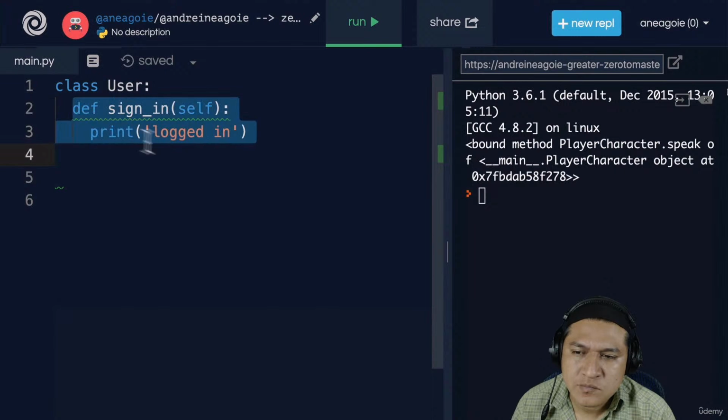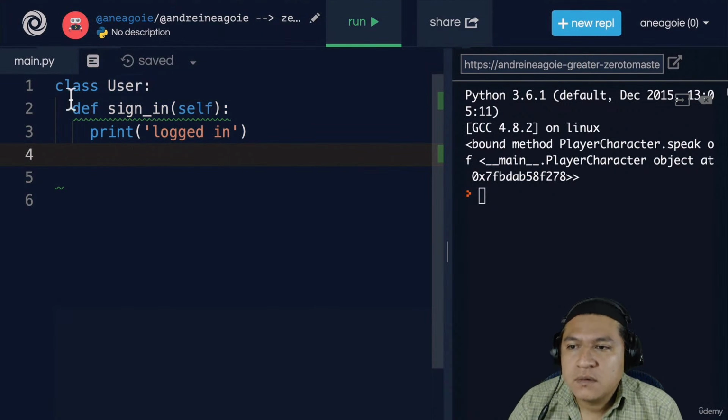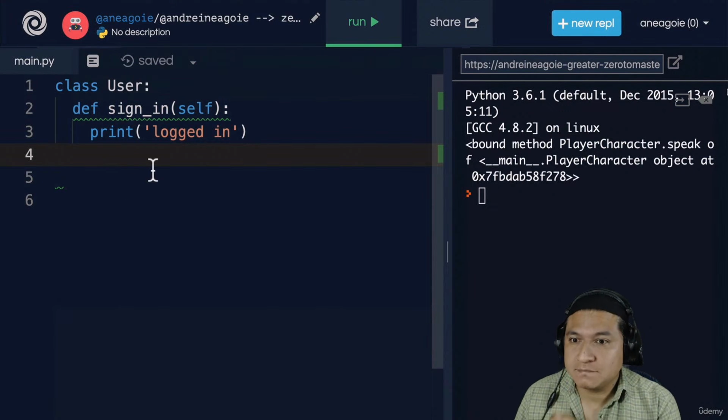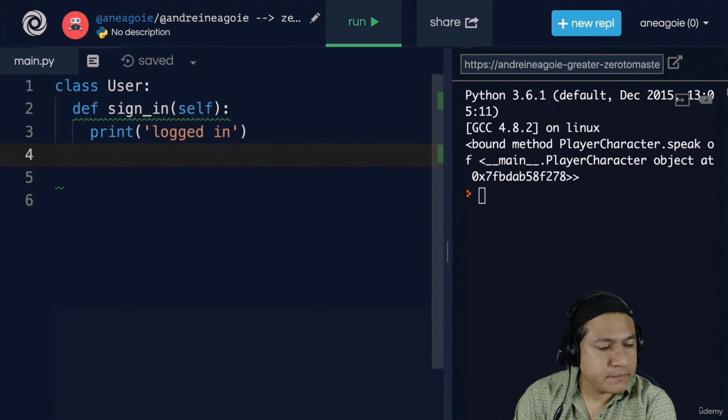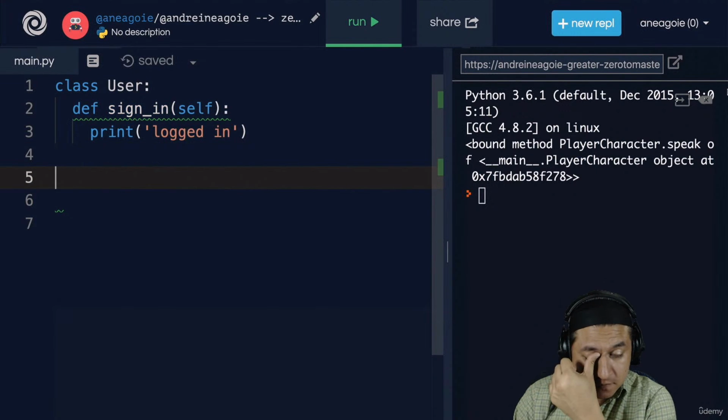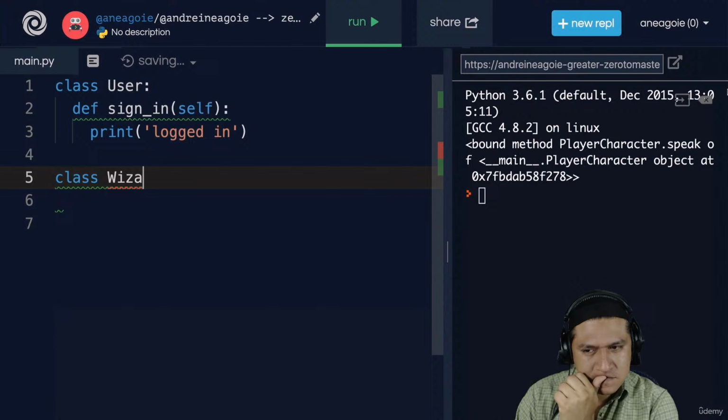Shouldn't we have that init method that gets run first? Well, we could. But if we don't have any variables or attributes that we want to assign to the user, well, in that case, we wouldn't need an init method. So for now, there's nothing that the user has other than this sign-in method. Now, let's say we want to create a bunch of subclasses so that we have a class wizard.